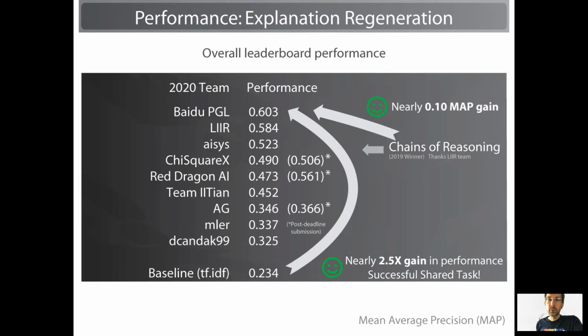The LIR team also, in their shared task paper, reported that they reran last year's best performing model called Chains of Reasoning, and that it gets about 0.5 MAP performance, so that seems to suggest that this year we've gained about 10% absolute performance, which is really, really fantastic. And of course, the best model is about 2.5 times better than a TF-IDF baseline, which is also really, really good.